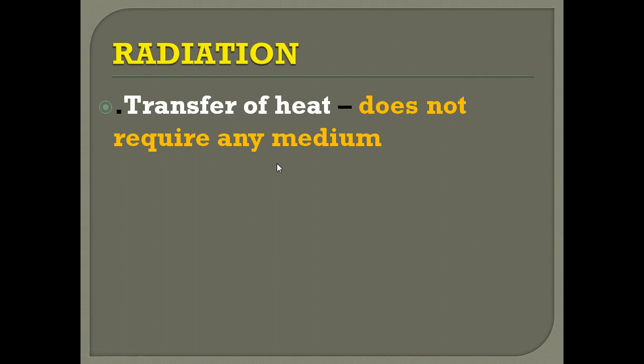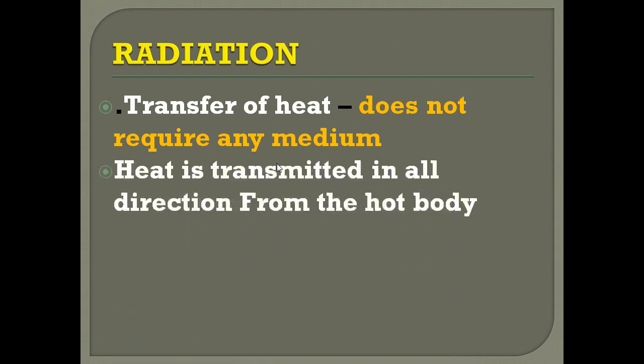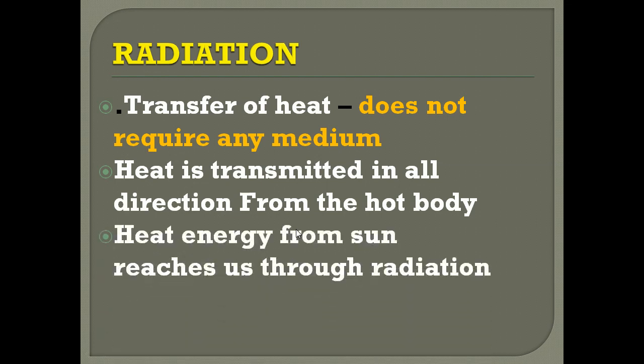In this process, heat is transmitted in all directions from the hot body. Heat energy from the sun reaches us through radiation. Sunlight is transmitted in all directions, and that is due to radiation.